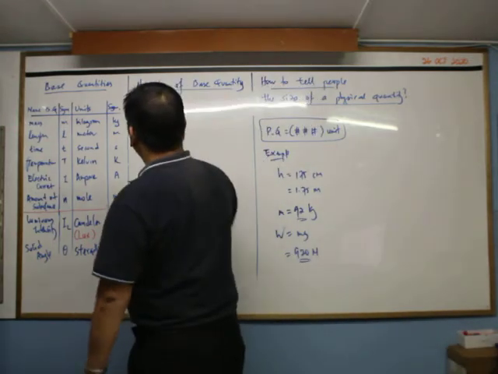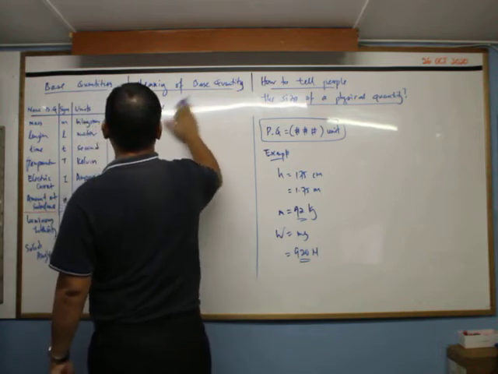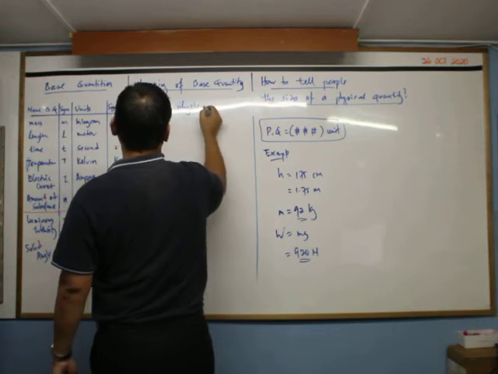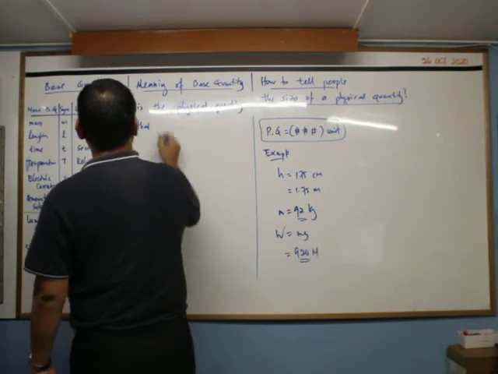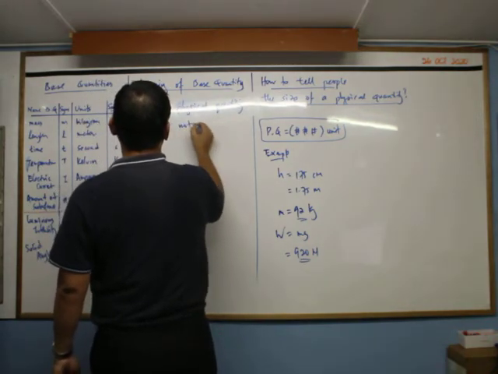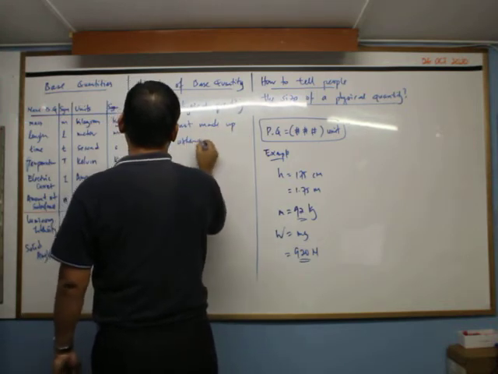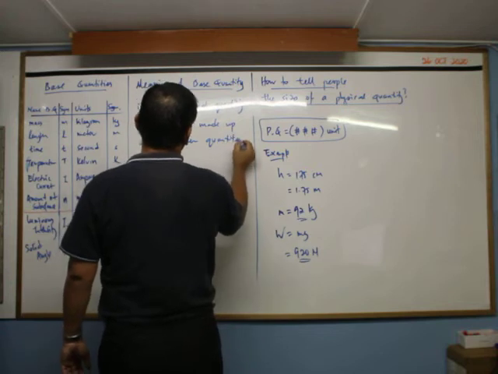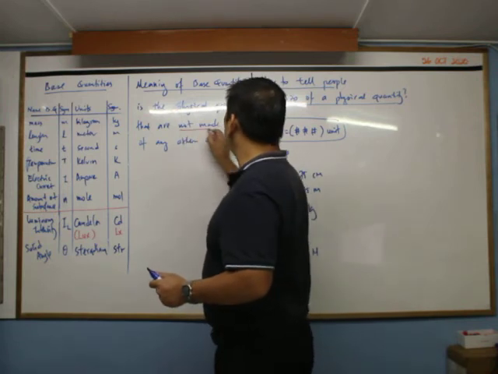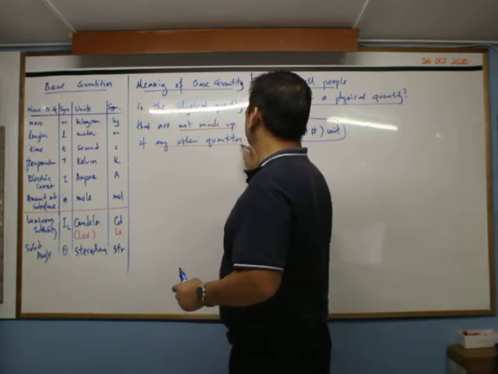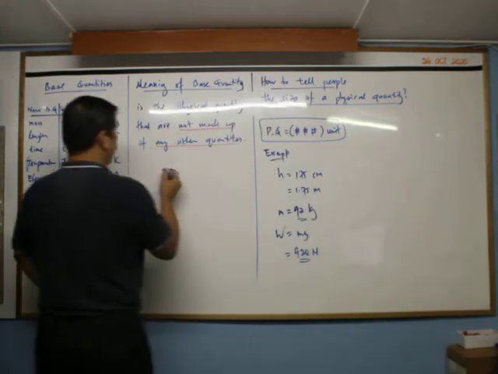So the meaning of base quantity is, okay, the physical quantity that is not made up of any other quantities. Not made up of any other quantities. They are standalone. They are independent. Okay? They are independent.